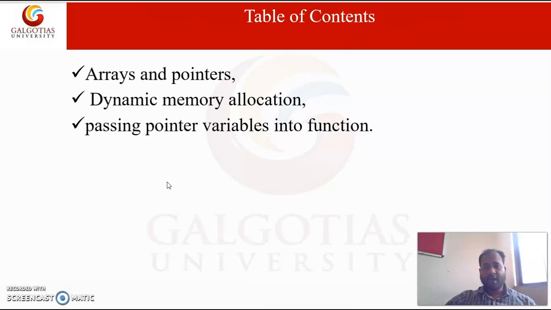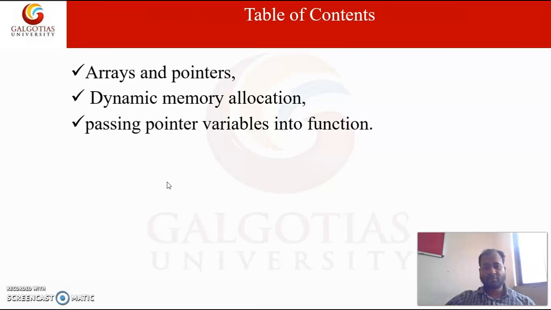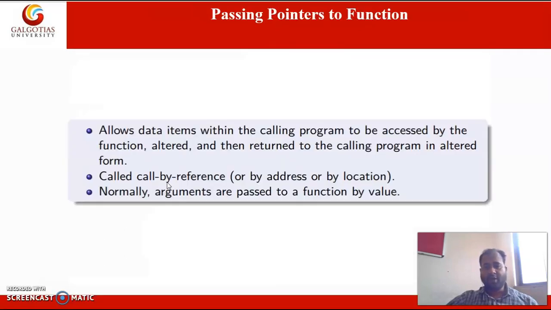In this lecture, I will cover arrays and pointers, dynamic memory allocation, passing pointer variable into function, passing pointers to function. So, what is function?